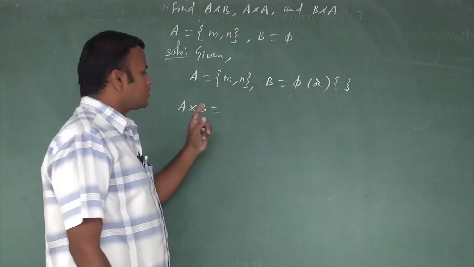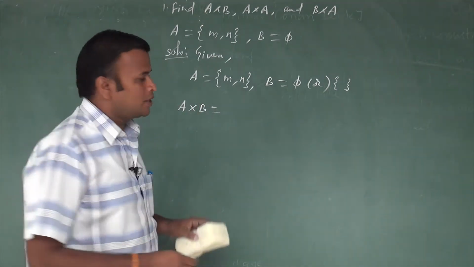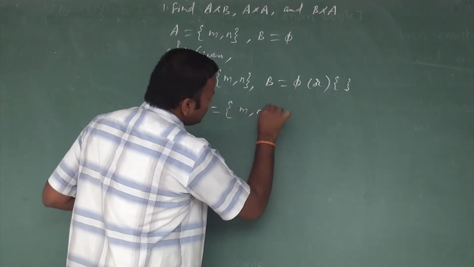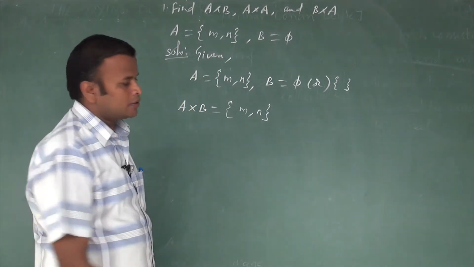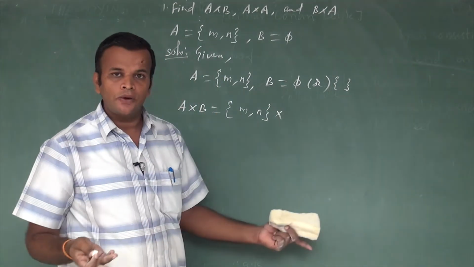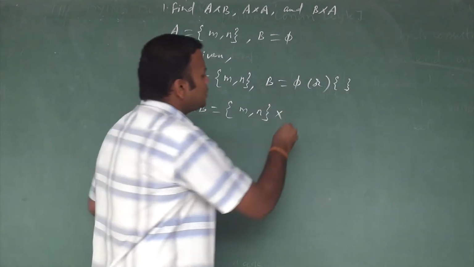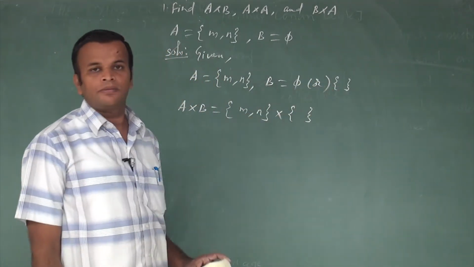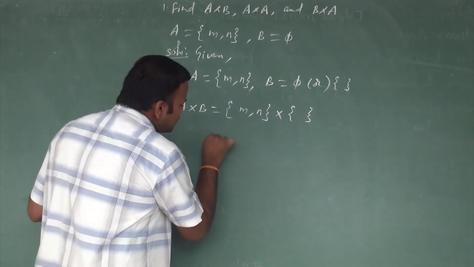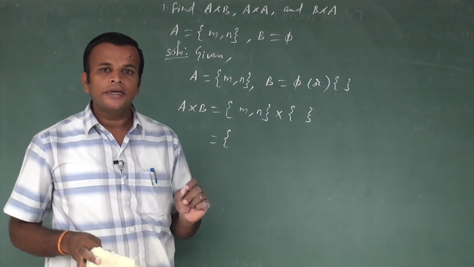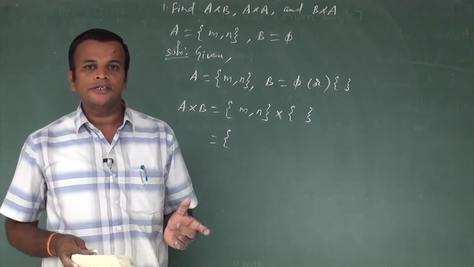Now we find A cross B first. A contains two elements, M comma N, cross B. B contains no element, it is pi or an empty symbol. What is the working rule to write the Cartesian product of any two sets?